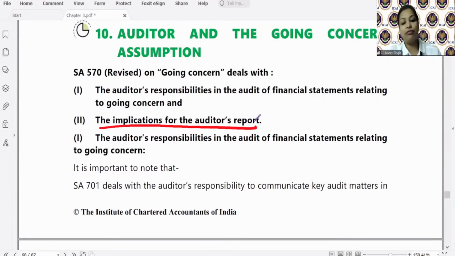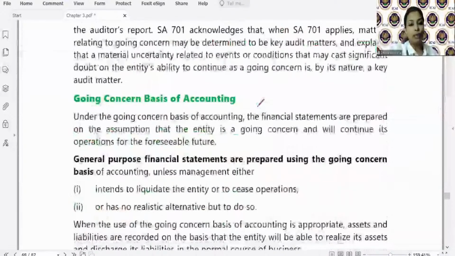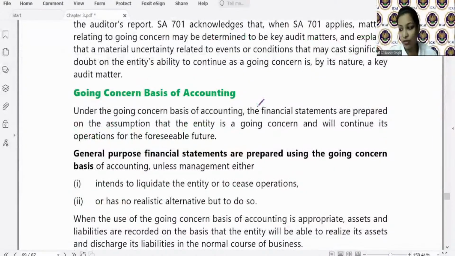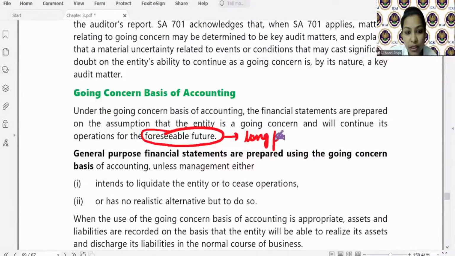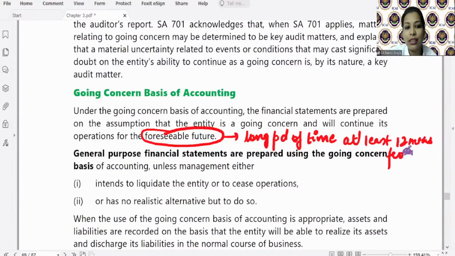For a foreseeable future. Where is it mentioned? It is foreseeable, not foregoing, Pranav. Foreseeable future. So how is foreseeable future defined? A long period of time, at least 12 months from the balance sheet date. And it is assumed, implied. It is not to be specifically disclosed.